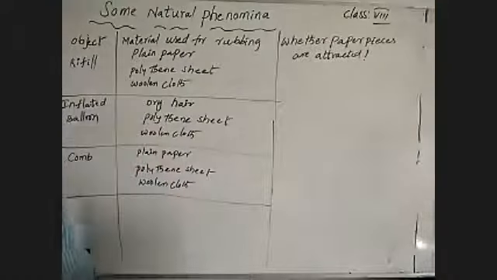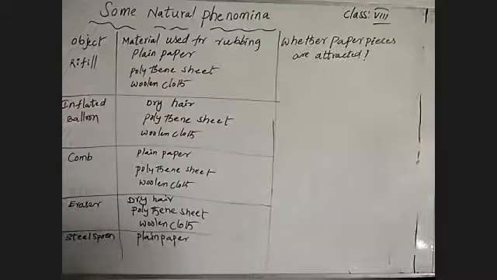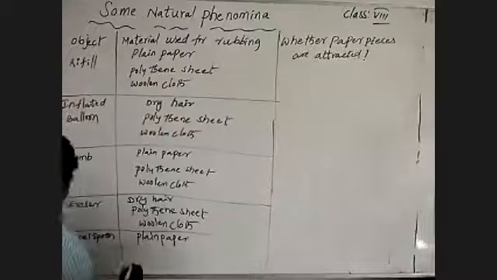And after that, one more, the steel spoon. What are you using? Steel spoon, with plain paper, polythene sheet, and woolen cloth.